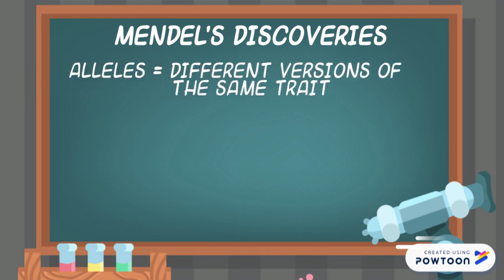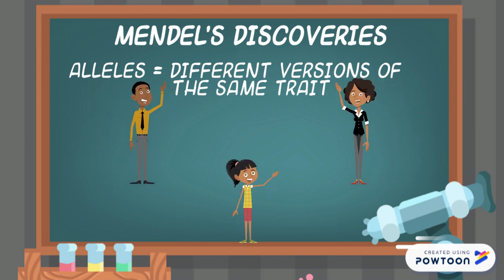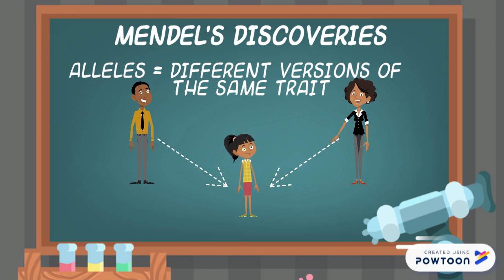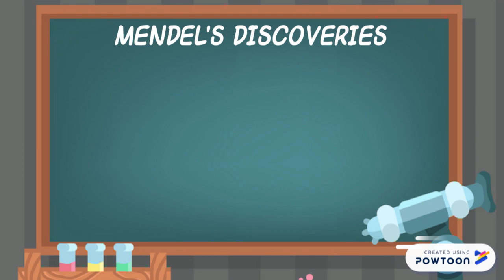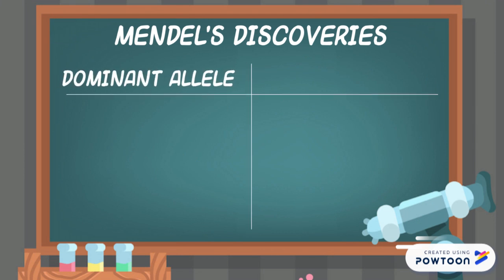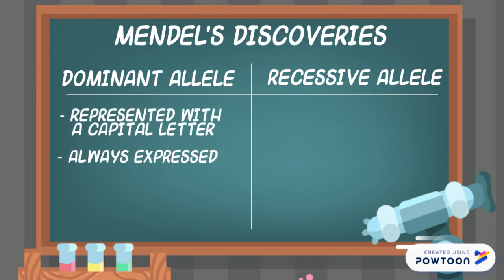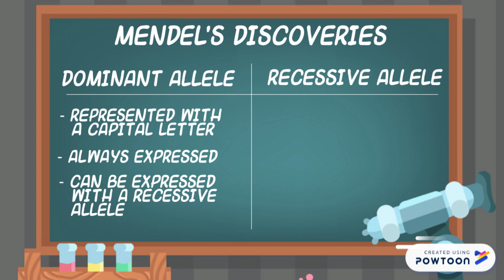In sexually reproducing species, you inherit two copies of the same gene, one from mom and one from dad. These copies are called alleles and can be slightly different. One can be dominant and one can be recessive. The dominant allele is typically represented with a capital letter. It is always expressed, even when it is combined with a recessive allele.